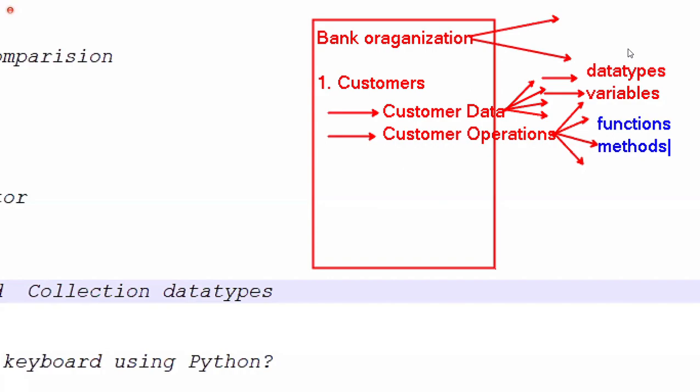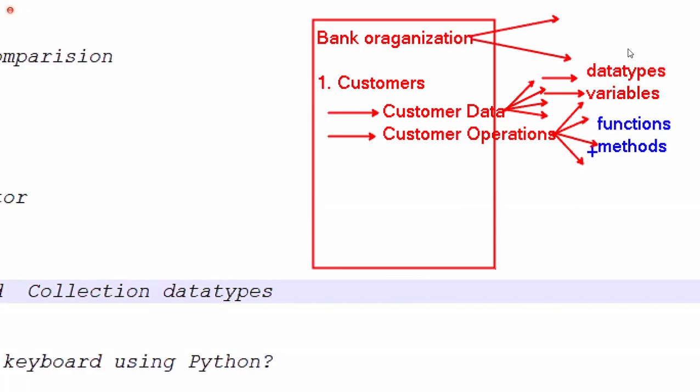How to use functions and how to use methods, in the coming days you will get it. I will explain. Clear? So for the operations part of the organization, every programming language provides maybe functions, maybe methods, or maybe both. Language to language, the syntax and way of creating logic may be changing, but definitely every language provides either functions or methods or both.